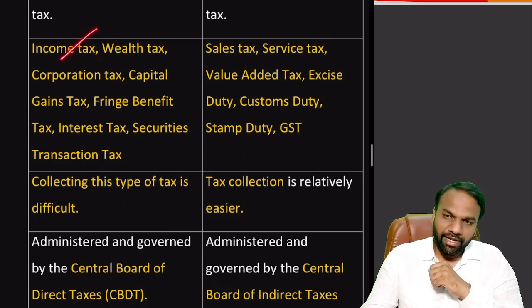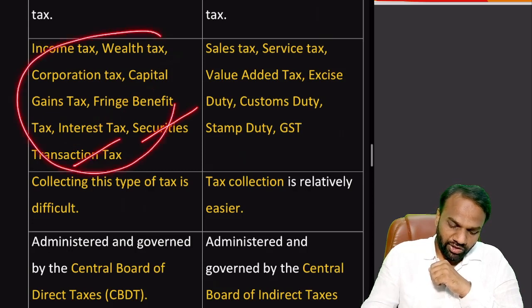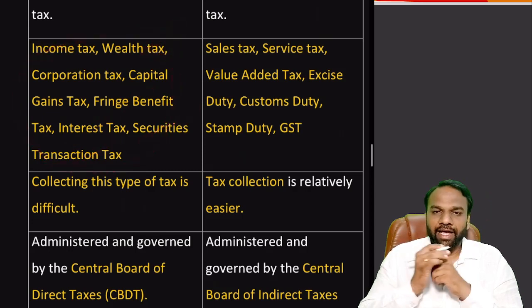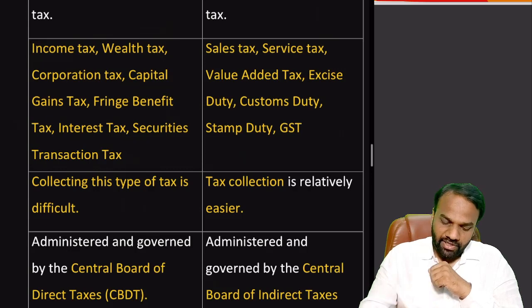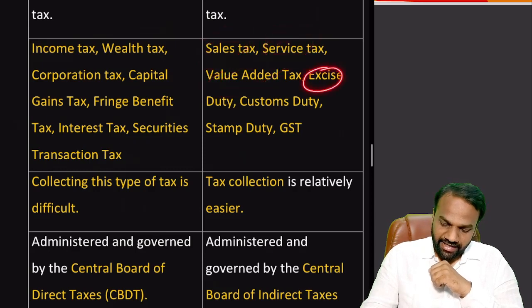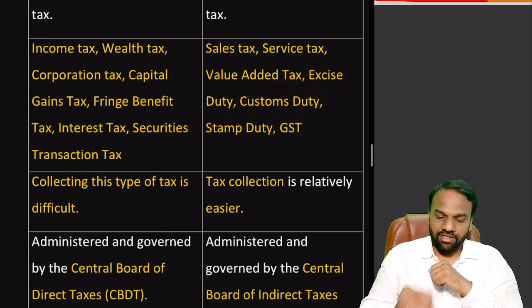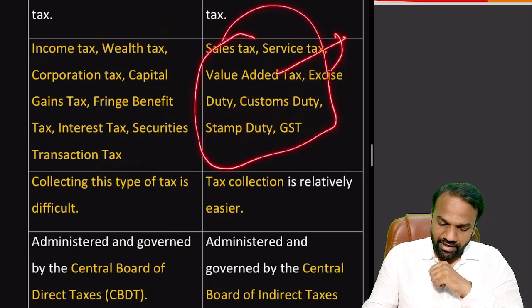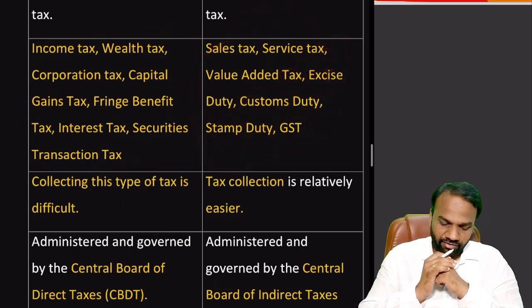Income tax, wealth tax, corporation tax, capital gains tax, fringe benefit tax, interest tax, securities transaction tax: all these come under direct taxes. Sales tax, service tax, value added tax, excise duty, customs duty, stamp duty and GST: all of them come under indirect taxes. Very important point to note.